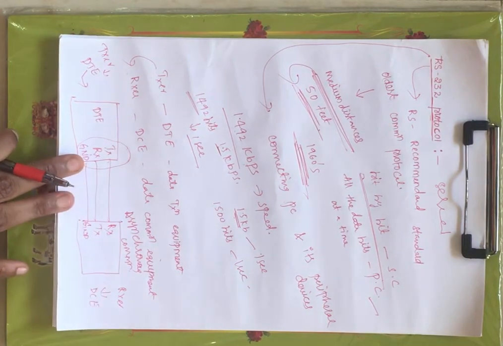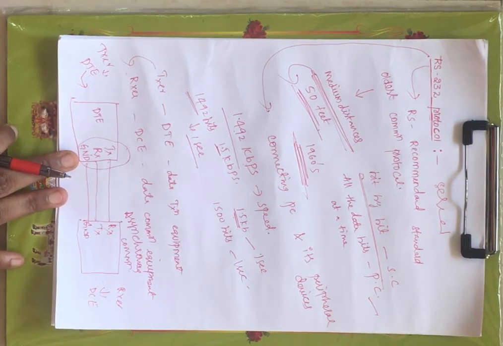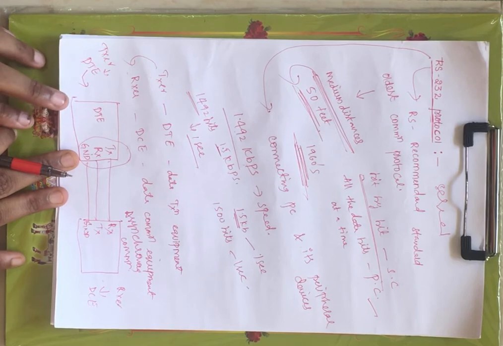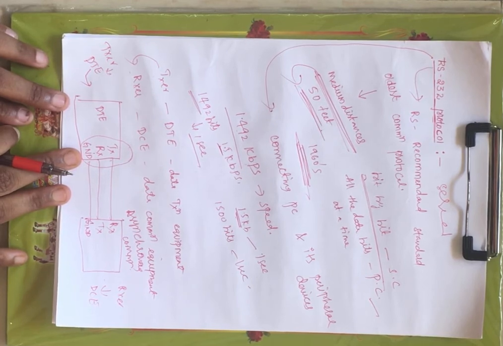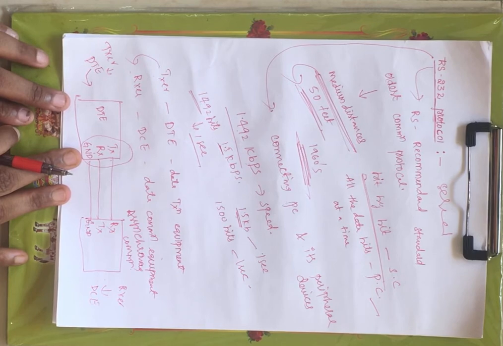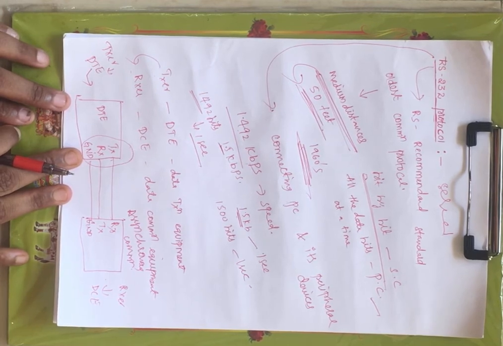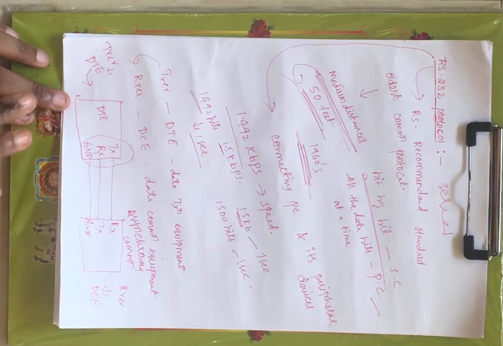Now this RS-232, we can say that it is a cable. You might have seen it in your lab. It is used for connecting your computer and its peripheral devices. Once the cable is connected between your computer and its peripheral devices, you can transfer the data between your PC and its peripheral devices serially, that means one by one.